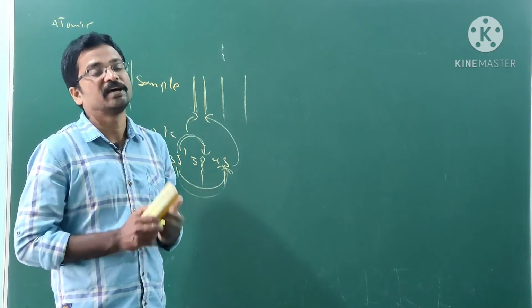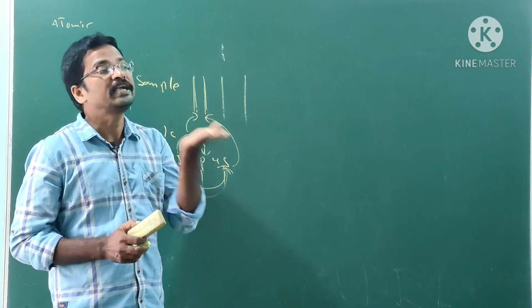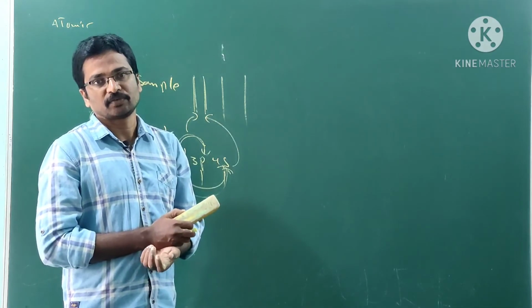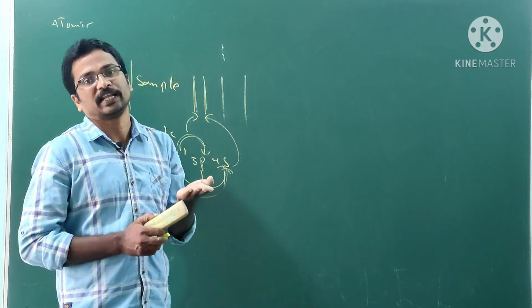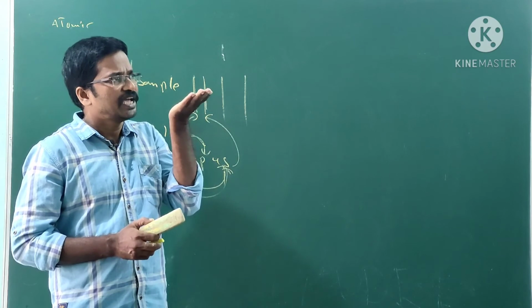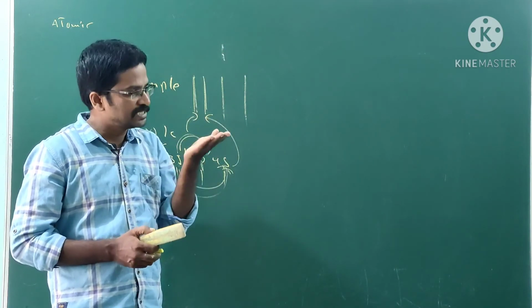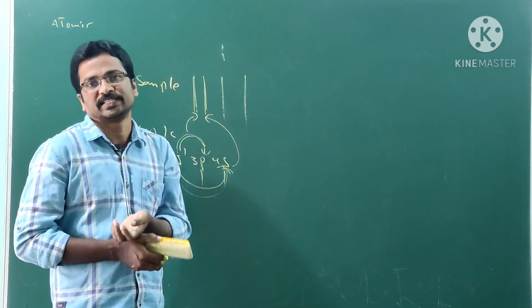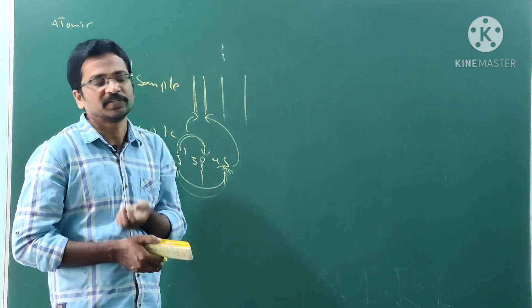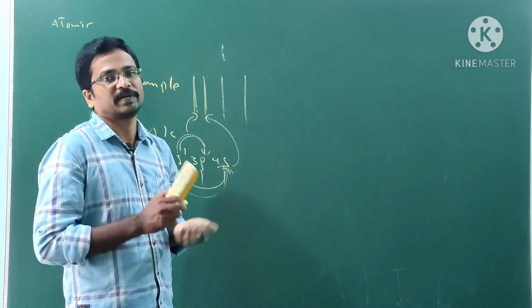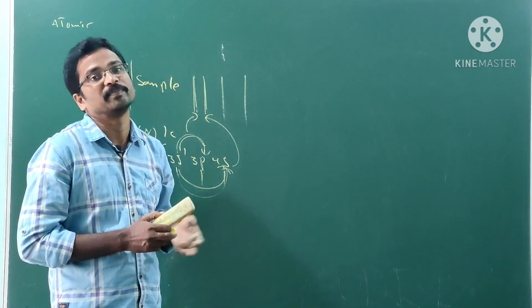It says the atom has quantized electronic levels. Quantized electronic levels means there are different energy levels, and each level has a fixed energy. This is indicated by the atomic spectra. We can understand this concept from the atomic spectra.